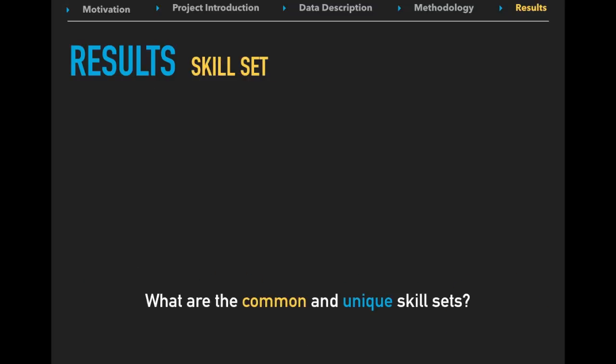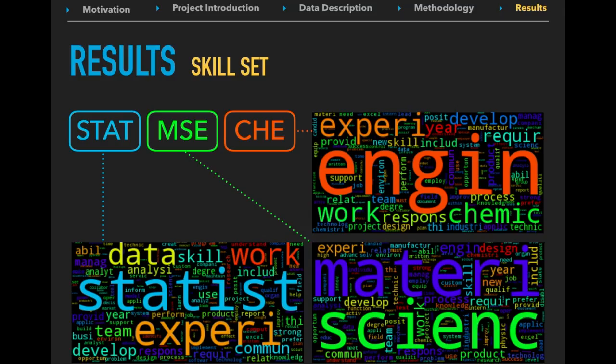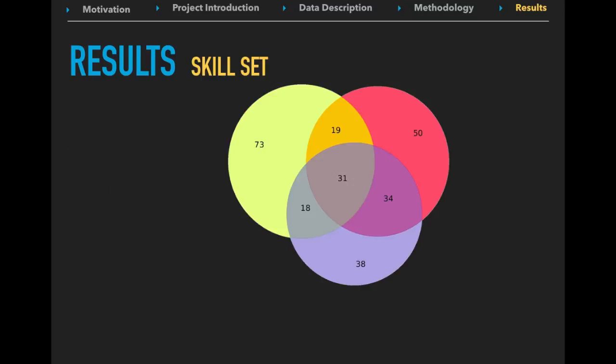Another question we would like to answer is, what are the common skills shared by different majors and what are the unique skill sets of each major? Here are our findings. First, we plotted the word cloud generated from the job descriptions of different majors to get a glimpse of the difference of these 3 majors. We can see a significant difference among different majors. However, simply from these word clouds, it is hard to see the common and unique skill sets required.